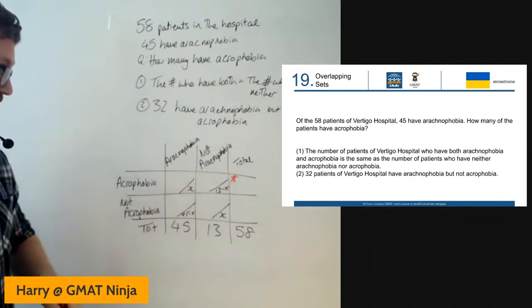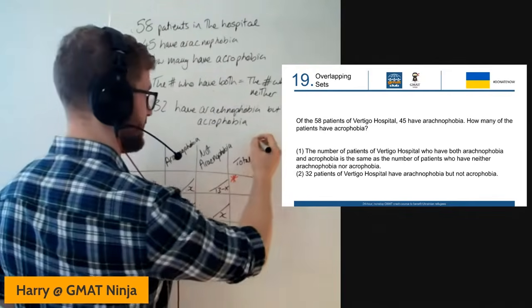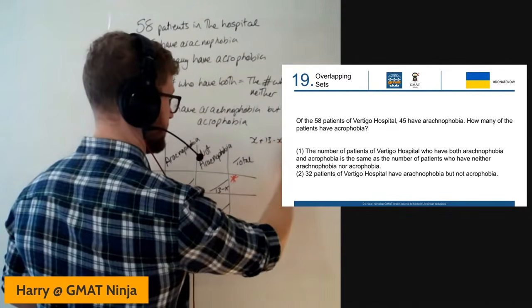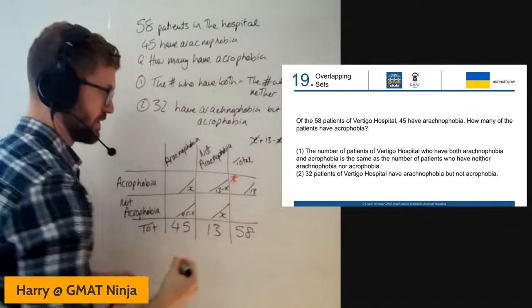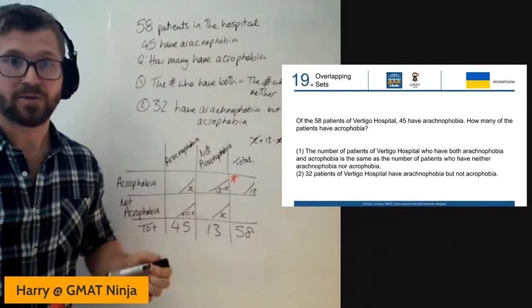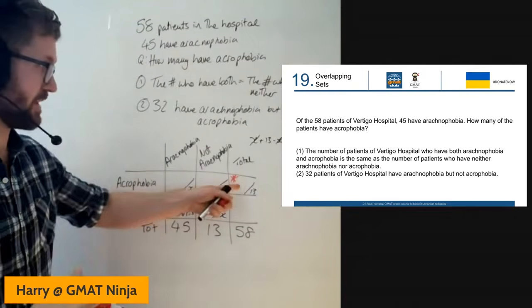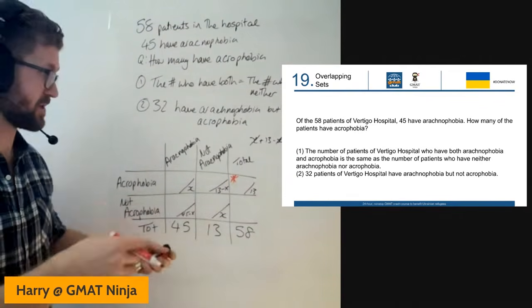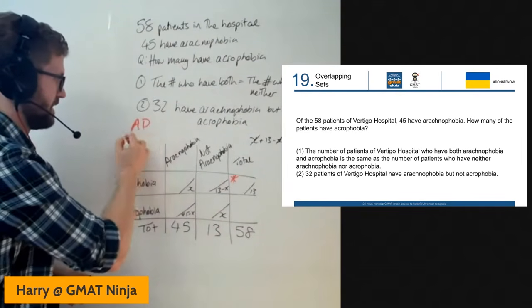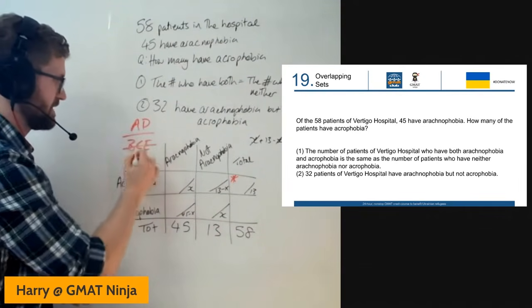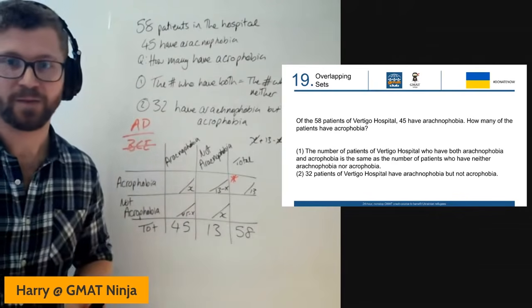X plus 13 minus X there. Well, the X's would cancel and that would give us 13. So I could put a 13 in that row. And so I can find out what's in that box just from the information that we were given in piece of information number 1. So I'm going to cross out B, C, E and my answer is going to be A or D.